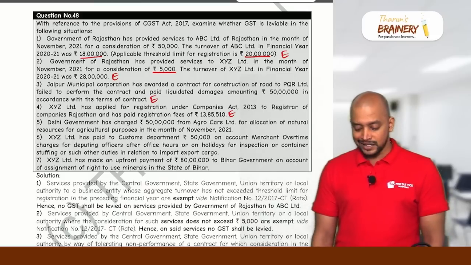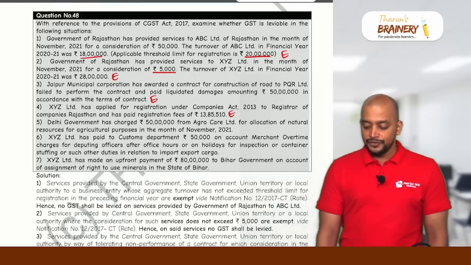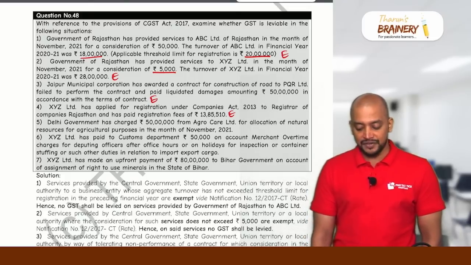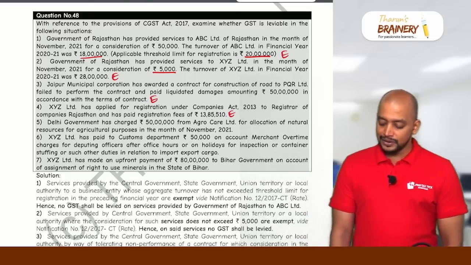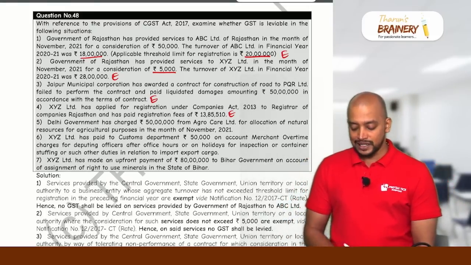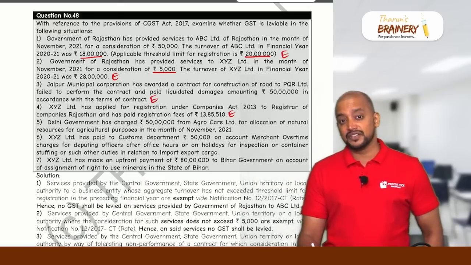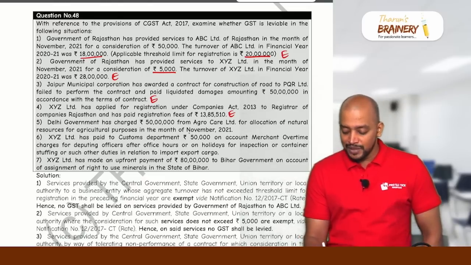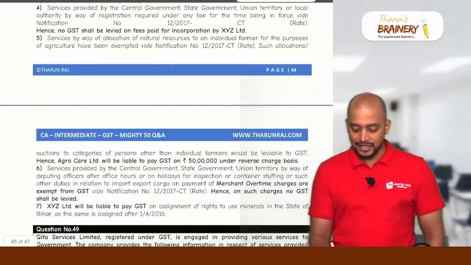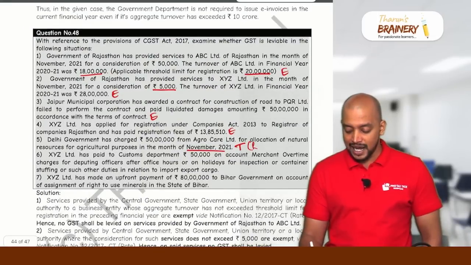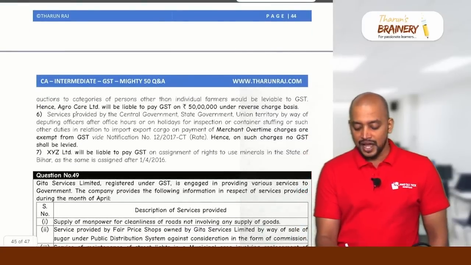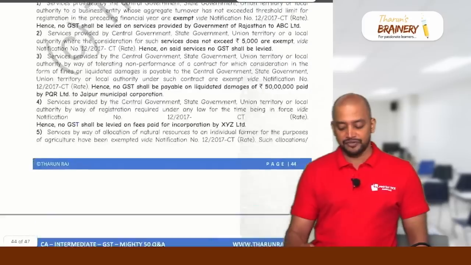Delhi government has charged 50 lakhs from Agrocare Limited for allocation of natural resources for agricultural purposes in the month of November 2021. This assignment of right to use natural resources, lump sum amount, one-time charges, is exempted if it is assigned before 1/4/2016, but it is November 2021, therefore it is taxable. So 51 will be taxable, and that too under RCM. Government will not pay, so Agrocare Limited will be liable to pay GST on 50 lakhs under RCM.